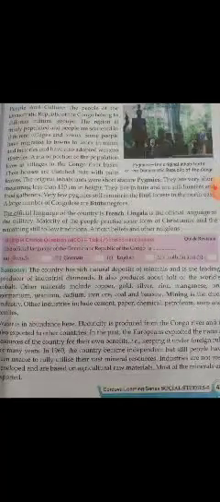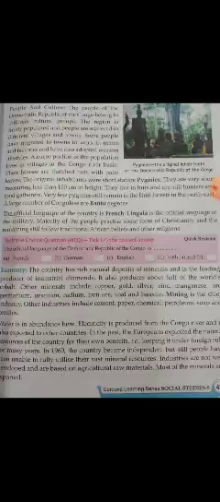The original inhabitants were short-statured pygmies. They were very short, measuring less than 150 centimeters in height. Very few pygmies still remain in the Ituri forest in the northeast.